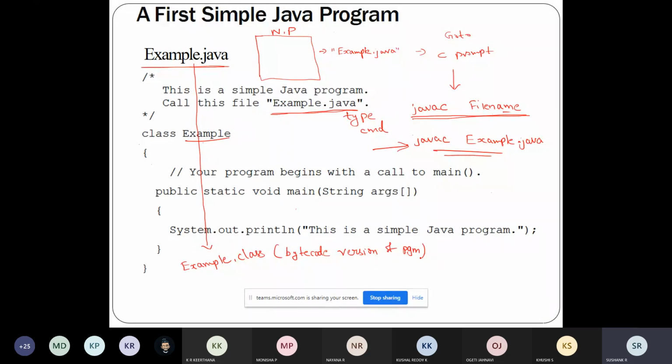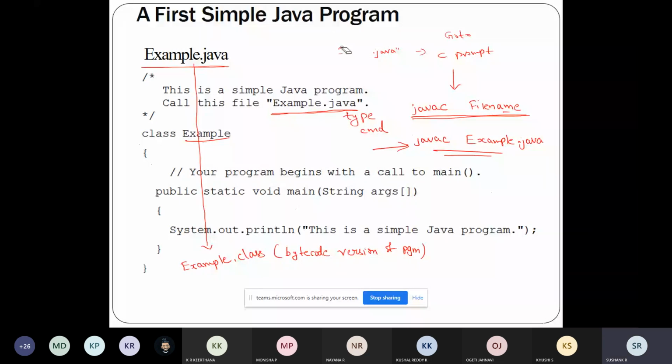Whenever you're compiling a source file, each class will have its own .class file. What does that mean?